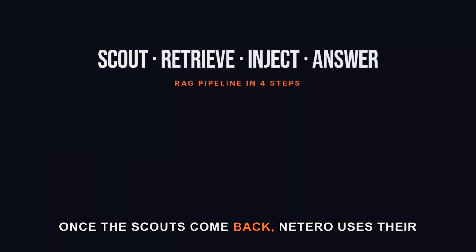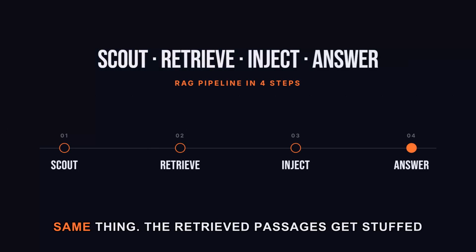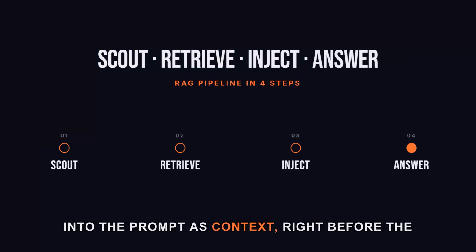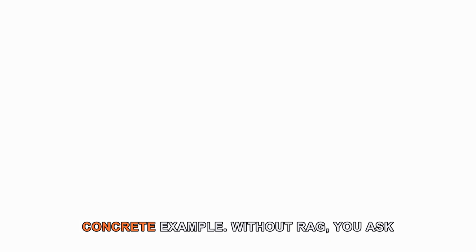Once the scouts come back, Netero uses their intel to plan the attack. RAG does the exact same thing. The retrieved passages get stuffed into the prompt as context right before the model answers. Scout, retrieve, inject, answer.